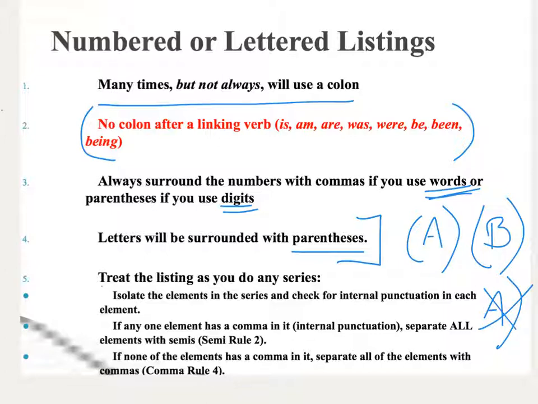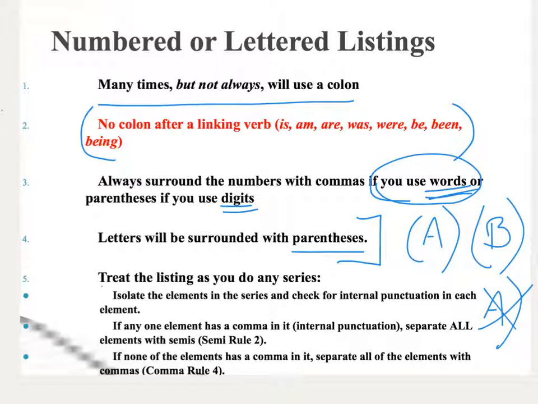The reason I like writing the numbers out in words is because you will write the number out, O-N-E, and it will be followed by a comma. That now gives me a comma within one of my elements.